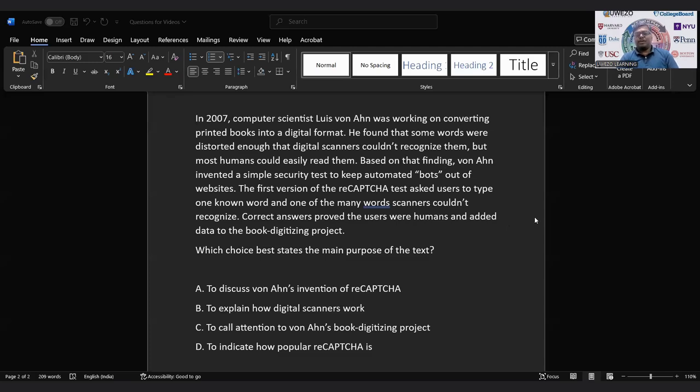Hello again. So here we are going to see how to deal with a purpose question. The question says, which choice best states the main purpose of the text. So here you can see the question is talking about the purpose of the text. Once you understand that the question is talking about the purpose of the entire text, then we need to check.